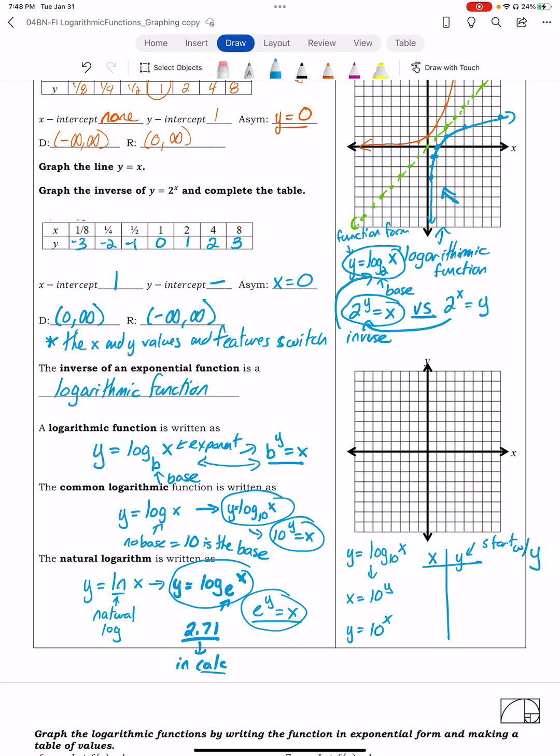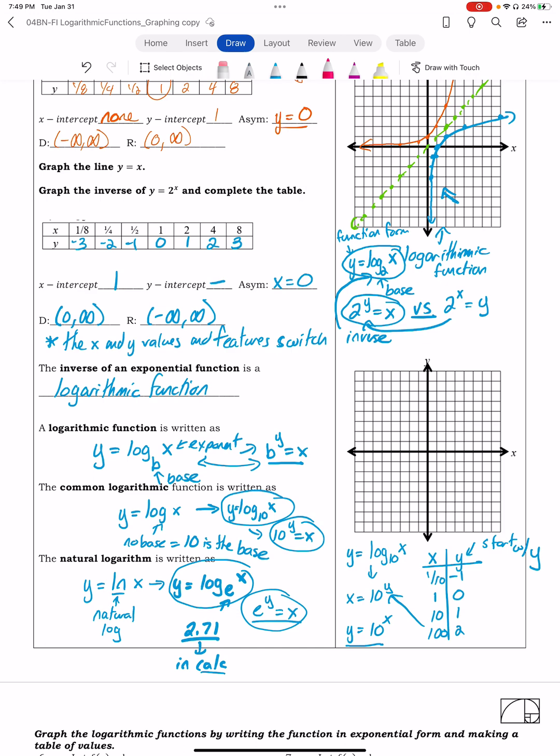Okay, so when y is -1, we know that this is 1/10. When y is 0, this is 1. When y is 1, this is 10. When y is 2, my function is 100. And actually, we're focusing on that function right there. It's kind of like when we start with a parent function here. So I graph that function.